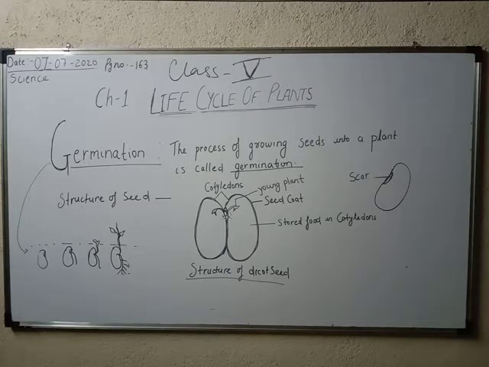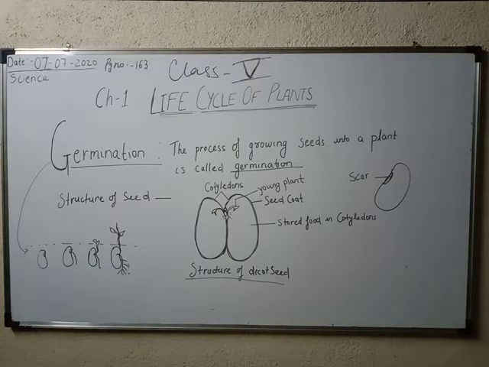Now the next topic is the structure of seeds. As I have already told you, in this class we are going to study the structure of a seed. First of all, read out the first line: soak a few kidney beans. Kidney beans are rajma beans. You can see here that rajma beans look like this, the same as it is.